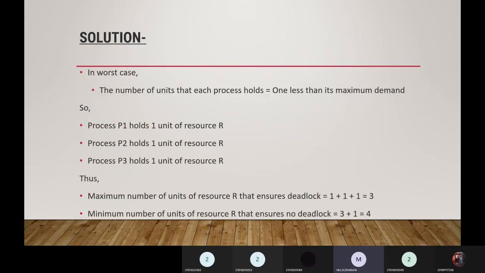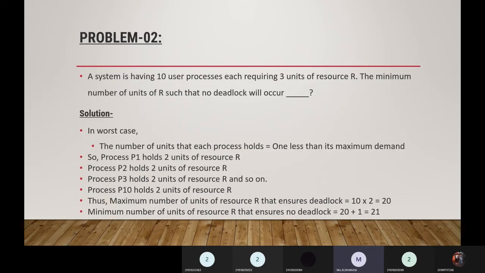Okay, so if it is the maximum number, if you add all the units, 1 plus 1 plus 1, you will get 3. If it is the minimum number, then you will get 3 plus 1. Already we have maximum 3, plus 1, which equals 4. Okay, let's move on to the second.